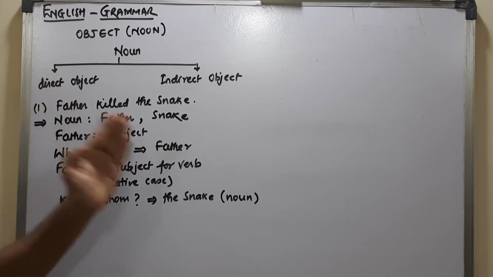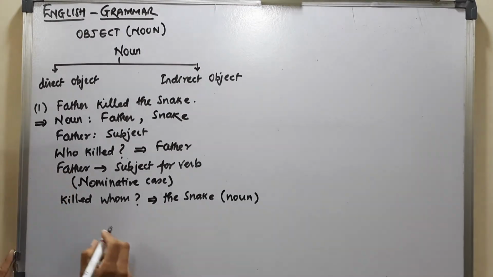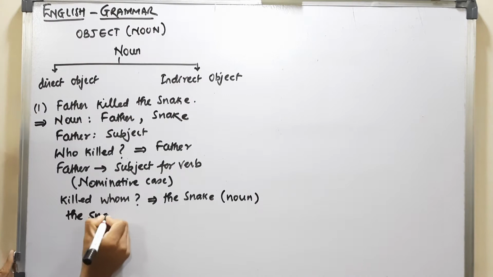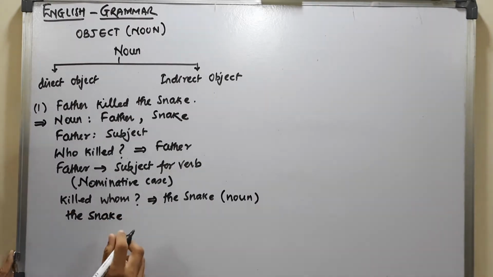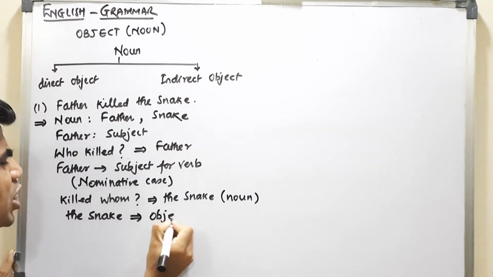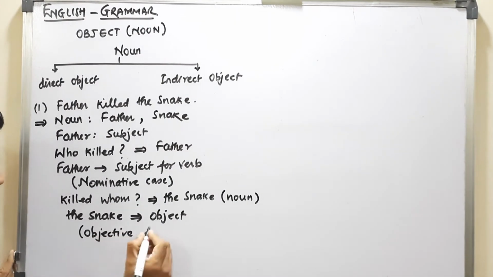So this noun on which the action goes is called an object. So the snake over here is called an object, and this case is called the objective case.